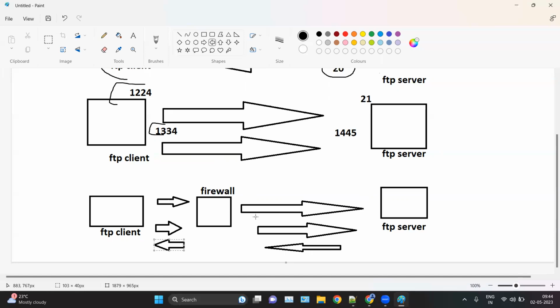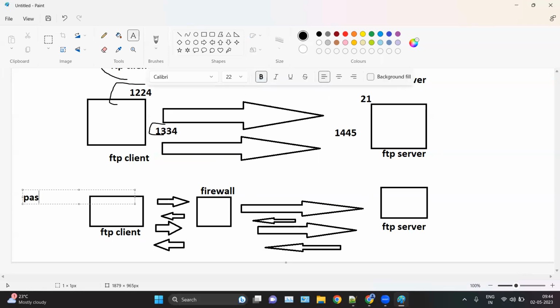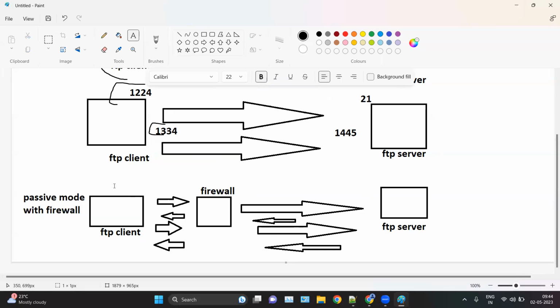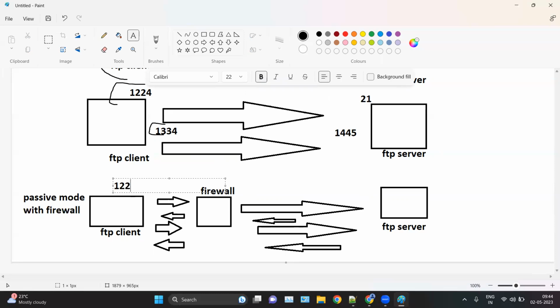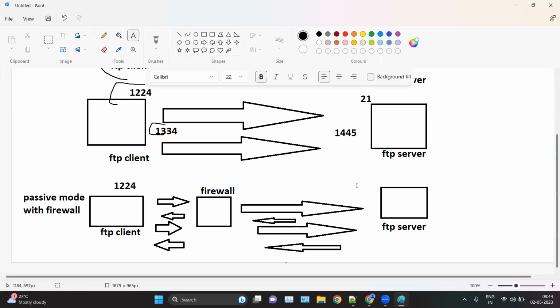So this is the case of FTP passive mode with a firewall. Let me name it passive mode firewall. So here, let's say the client connects with any random port to port number 21.